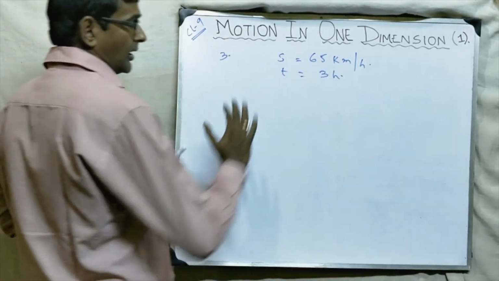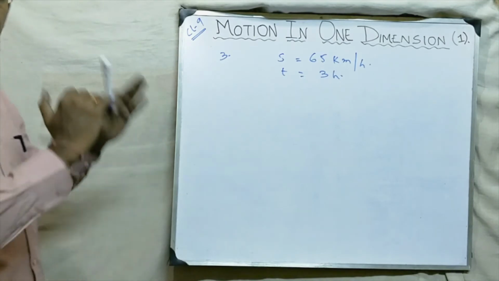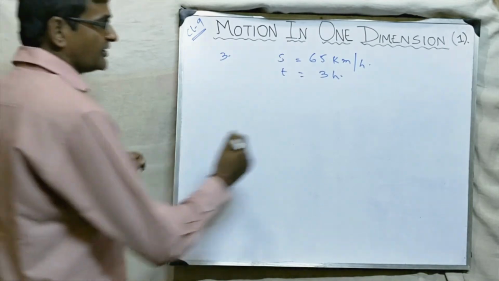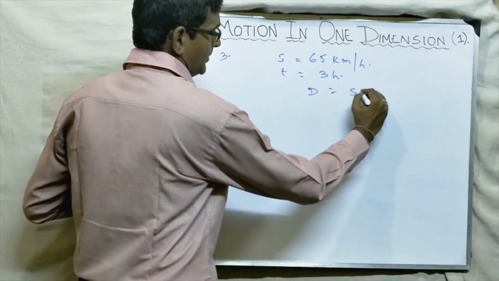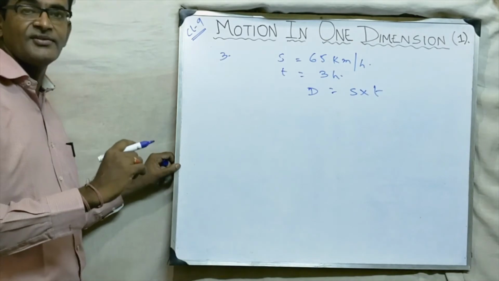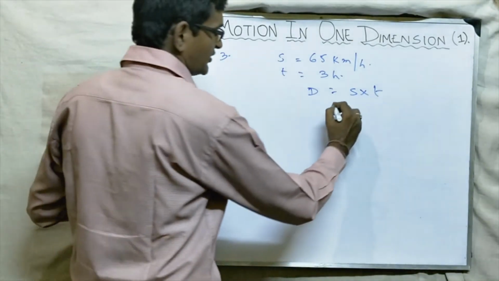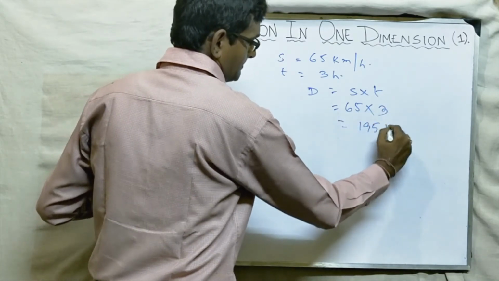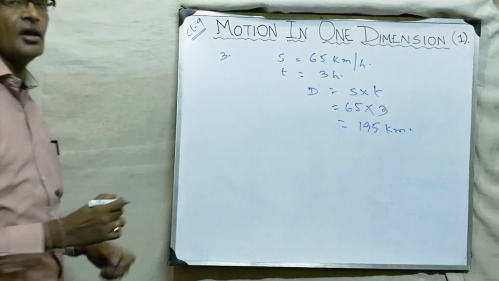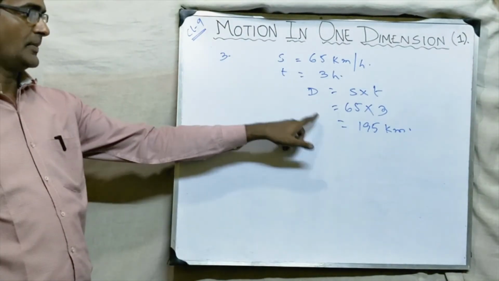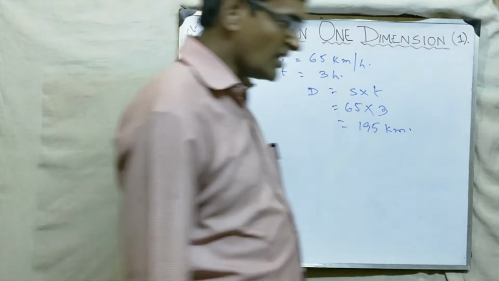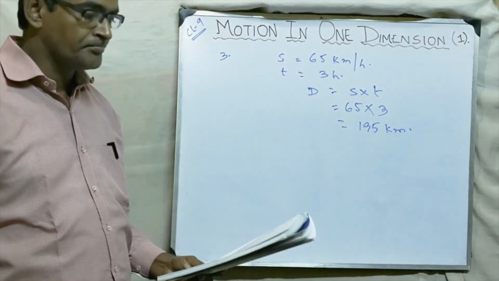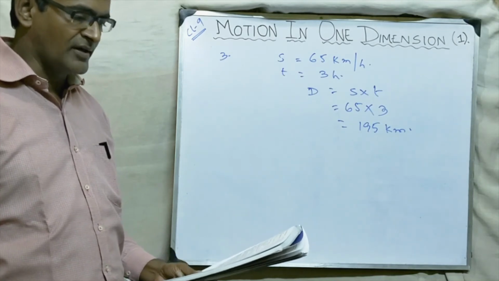So what is the formula? I told you that we are assuming it is uniform speed. So if it is uniform speed, what will be the formula of distance? Distance is equal to speed into time. What is speed? 65 into 3, 195 kilometer. This is the formula for the value of distance. Okay. Now see, these are very simple sums.